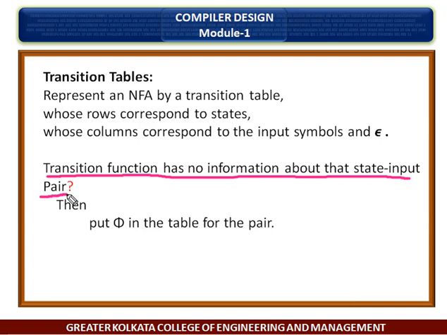then put phi in the table for the pair. Okay.